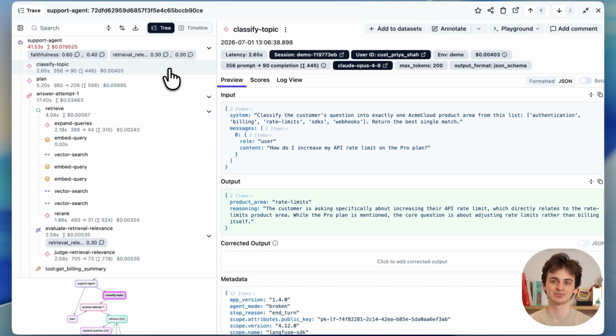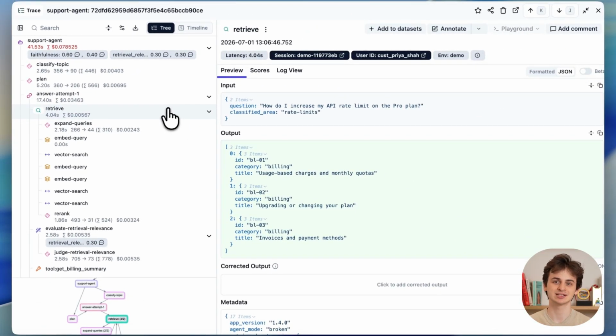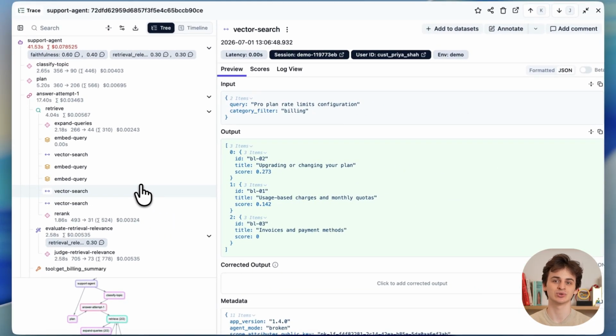Let's keep going. Here's the retrieve step. Looking at the metadata, we can see it was classified as rate limits, but the filter that actually got applied is billing. And if we open up the documents that were pulled back, every single one is a billing doc, with similarity scores near 0. Whatever came back wasn't even about the question.